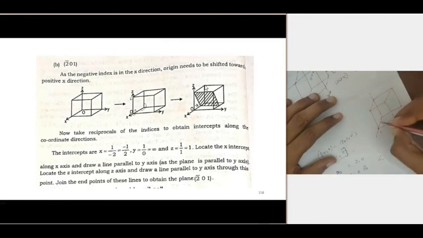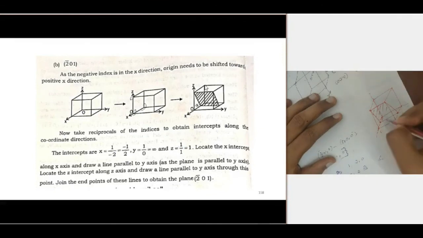This is the origin. So this is one point. This is the next point. This is the third point. And this is the fourth point of the plane.